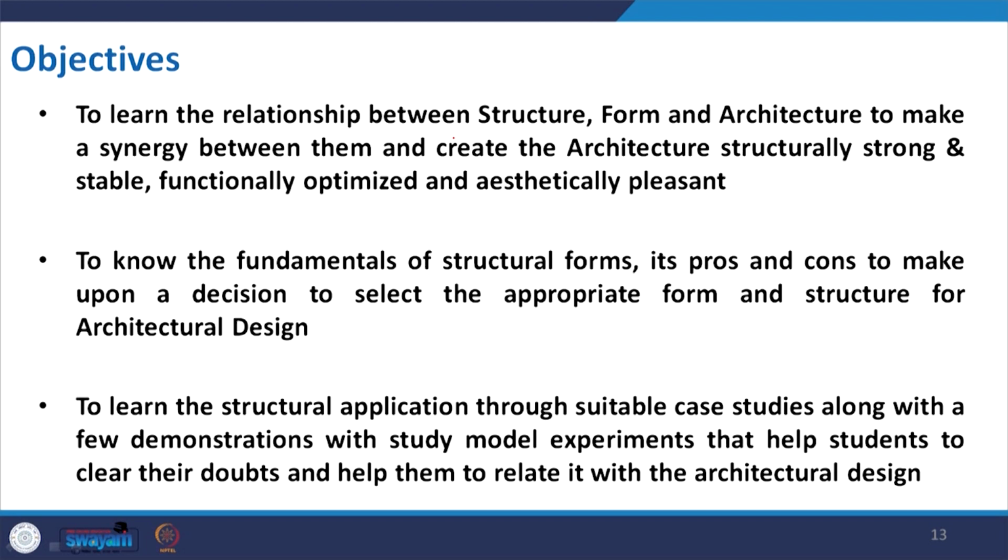If I make a structure very strong and stable, but we hardly have any space to live in, that means our purpose to create that space is not fulfilled. So, probably our selection of that structural element is not appropriate.